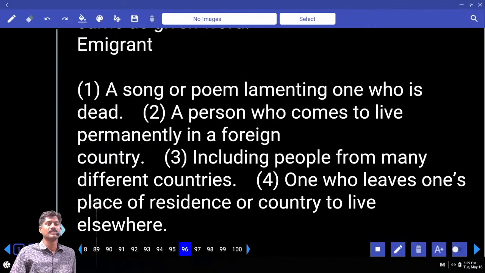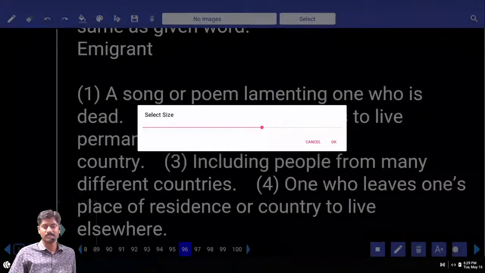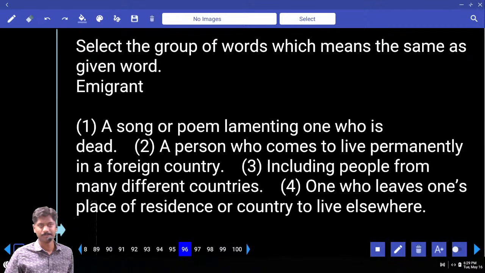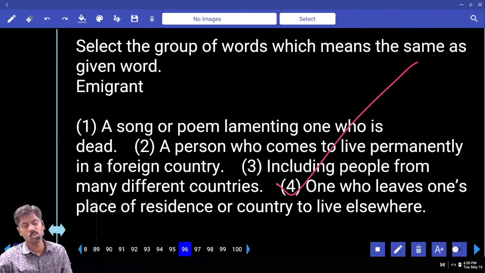Immigrant. Second option or fourth option? Immigrant, IMM means coming in. So an immigrant is a person, especially an Indian, who goes to a foreign country. That is called an immigrant. Answer: one who leaves one's place of residence or country to live elsewhere. Fourth option.